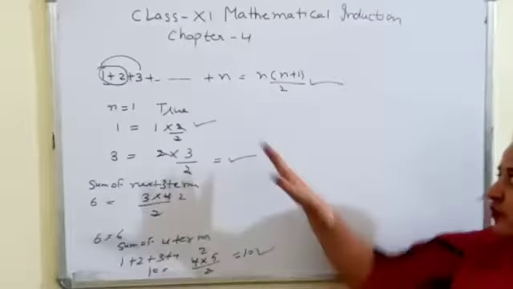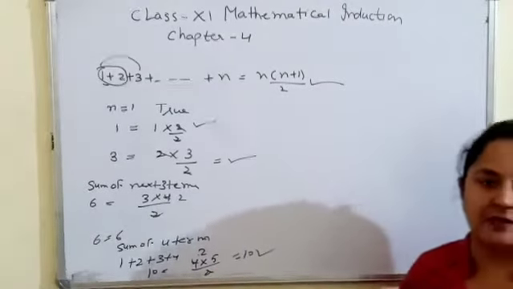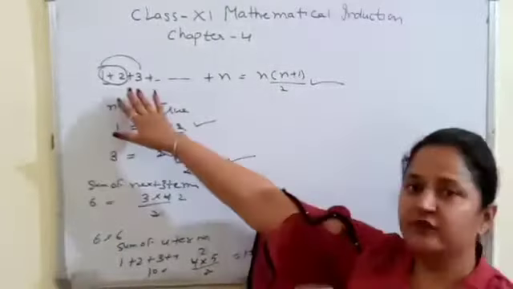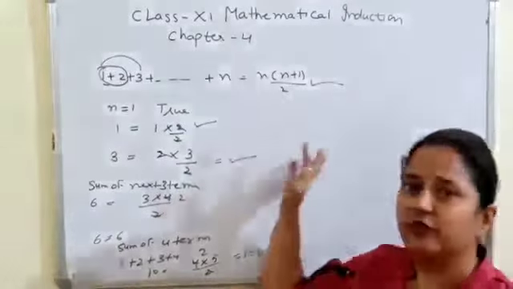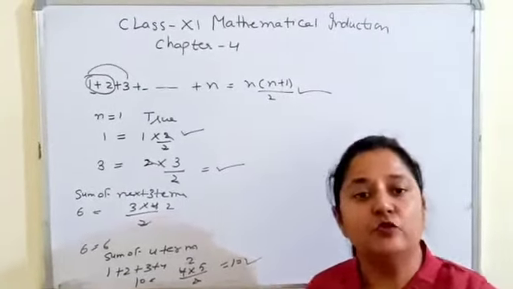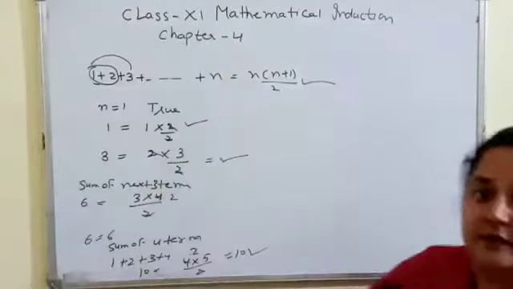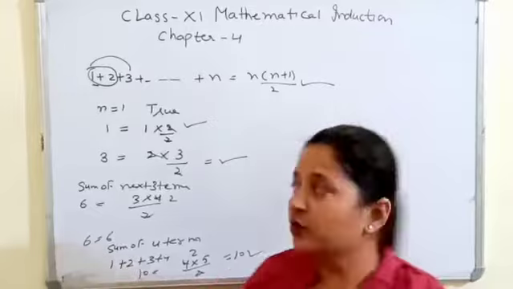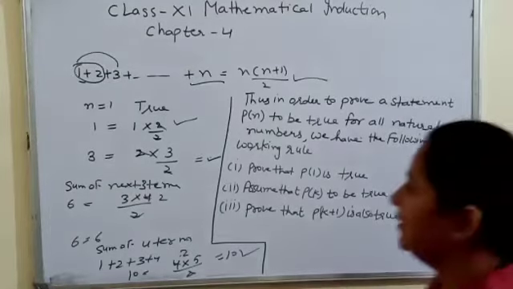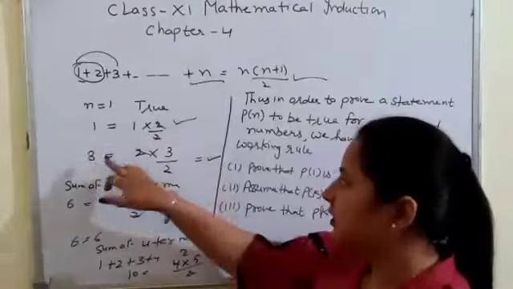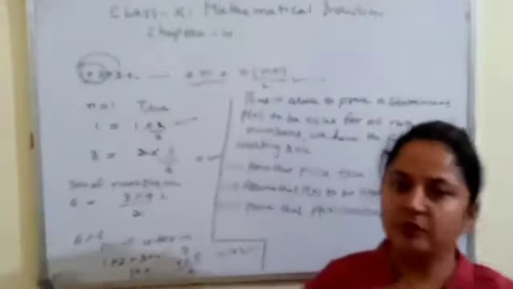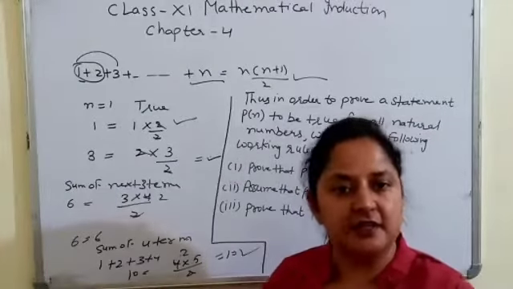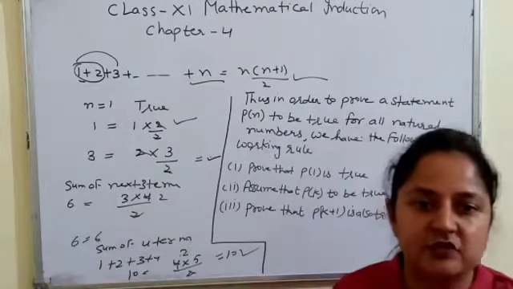You can see here by checking n equal to 1, 2, 3, 4, 5, 6, we can easily prove the left side is equal to the right hand side. That is, the sum of the first term, the first 2 terms, the first 3 terms, the first 4 terms, the first 5 terms. But we have to prove it up to n numbers because there are n natural numbers. So yes students, you can see here we have proved for the first term, left and right sides are equal. For the sum of the first 2 terms, these are equal. The first 3 terms, they are equal. Next 4, next 5, next 6.